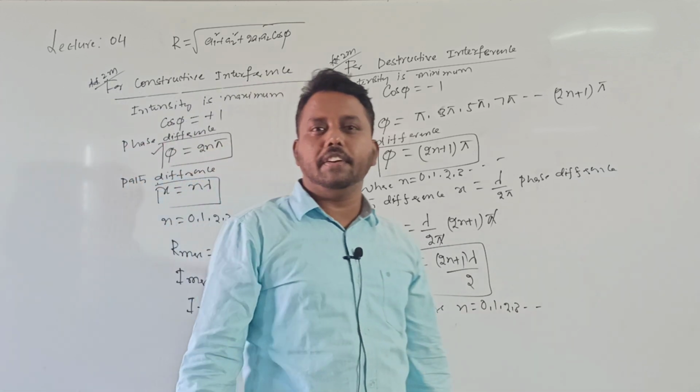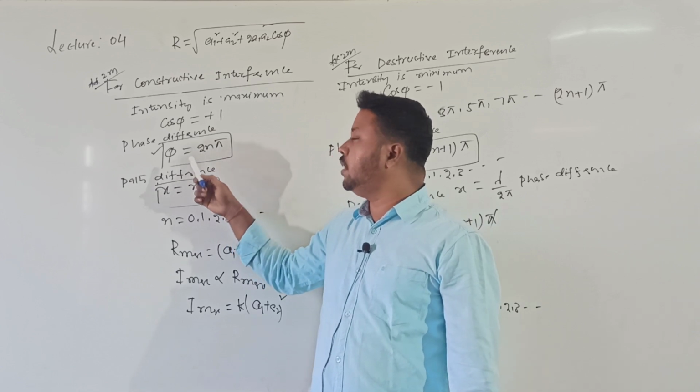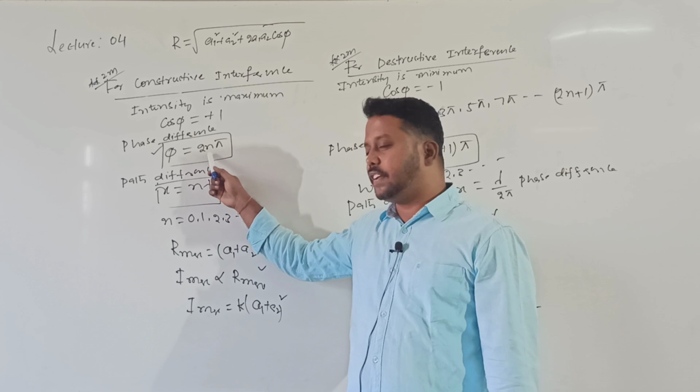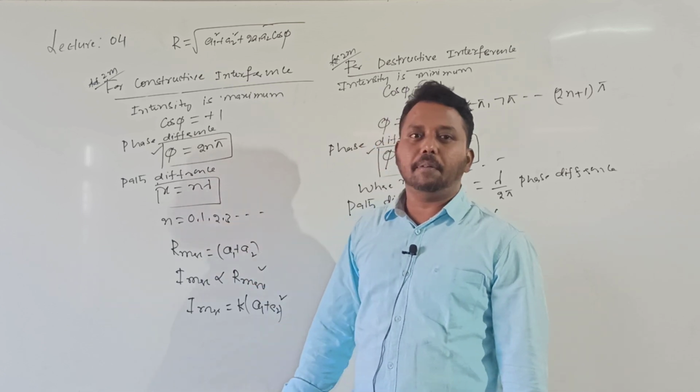In constructive interference, the phase difference value should be equal to an integer multiple of 2 pi. This is phase difference, whereas the path difference value will be equal to an integer multiple of lambda.